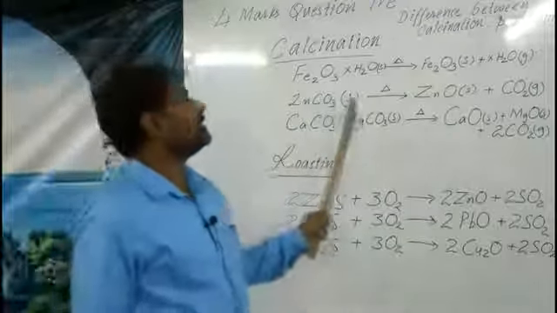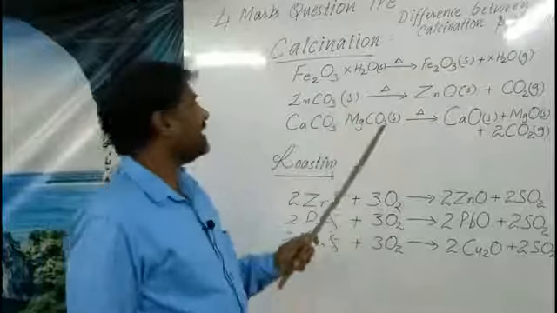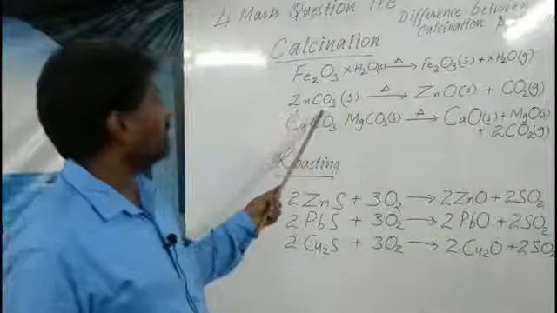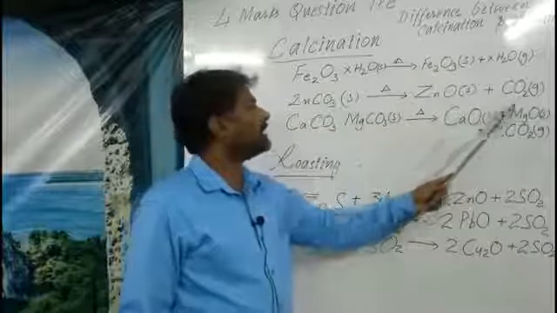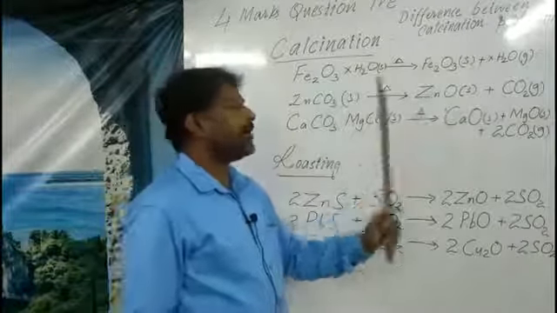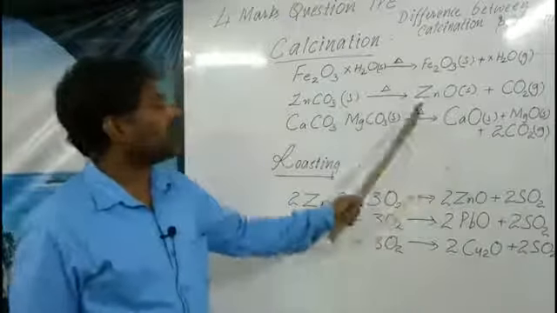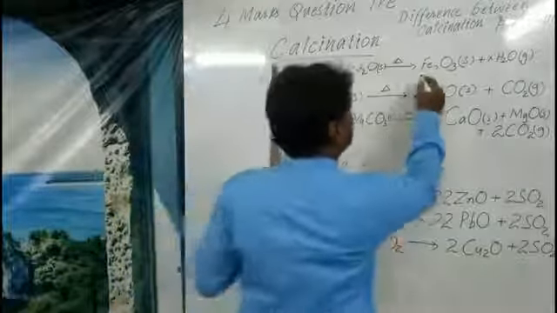Here it is not necessary. Directly we are heating, so the carbonate decomposes into carbon dioxide and zinc oxide. It is an oxide ore.